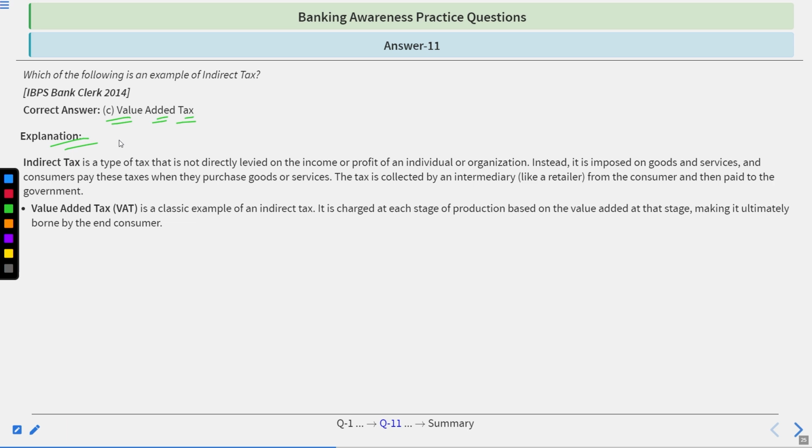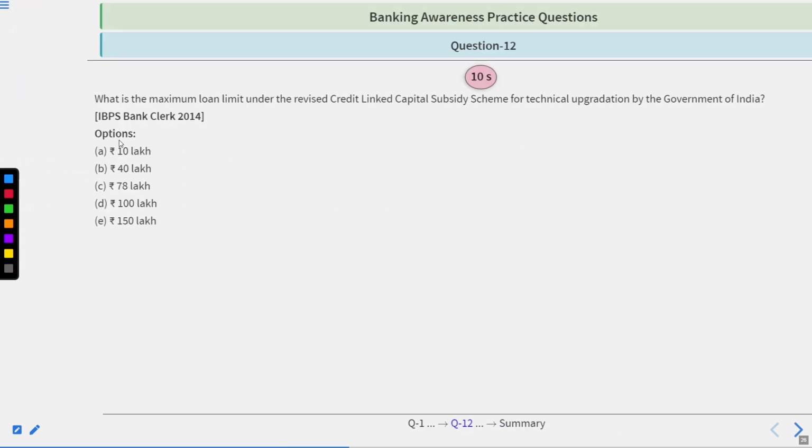Go by the explanation. Indirect tax is a type of tax not directly levied on the income or profit of an individual or organization. Instead, it is imposed on goods and services. Consumers pay these taxes when they purchase goods or services. Tax is collected by an intermediary, like a retailer, from the consumer and then paid to the government. VAT is a classic example of an indirect tax, charged at each stage of production based on the value added at that stage, making it ultimately borne by the end consumer.